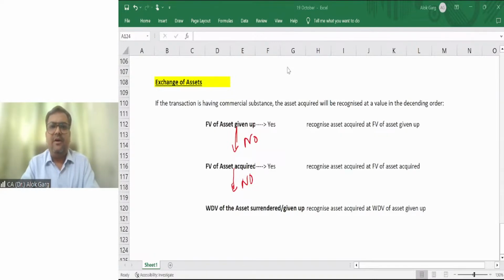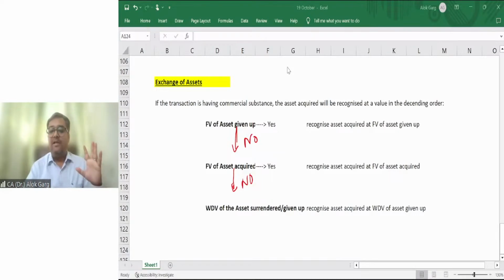Any doubt, Tanisha? Any doubt, Viraj? So we have covered 4 modes of acquisition. We have covered separate acquisition, which is purchase price plus import duty plus non-refundable taxes minus discounts and rebates plus directly attributable cost. Then we discussed acquisition of intangible asset by way of business combination, and we discussed that in this case, the intangible asset acquired has to be measured at fair value.